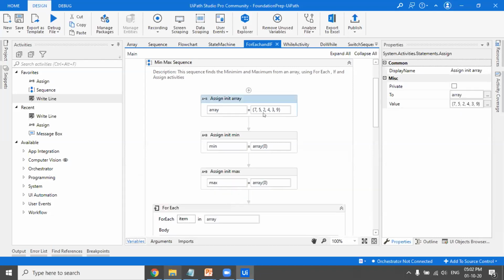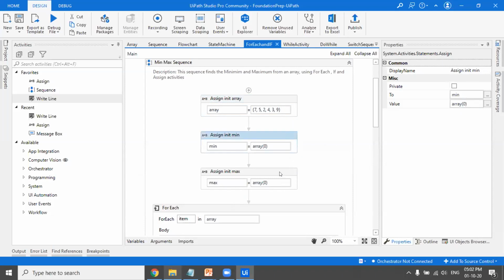So the values have been assigned. This particular array contains 7, 5, 2, 4, 3, 9. What this particular program would do is that we will give an array of integers and the program would then calculate the minimum value and the maximum value in the array.